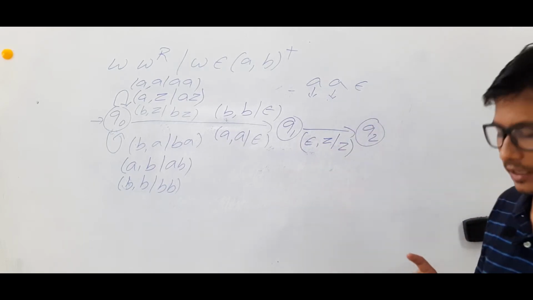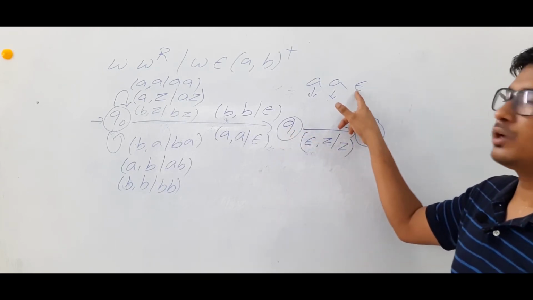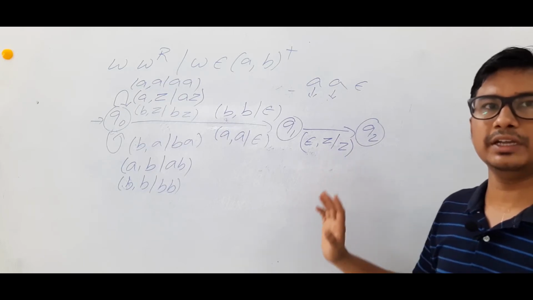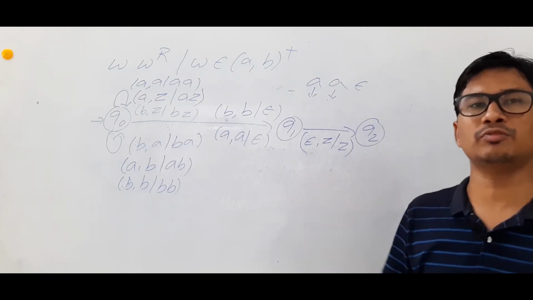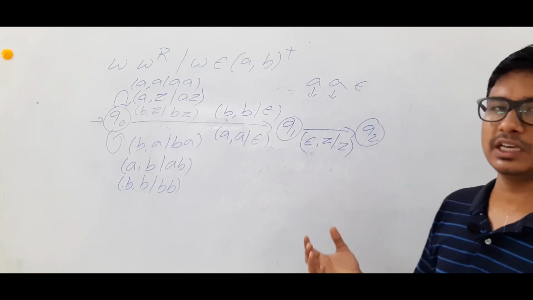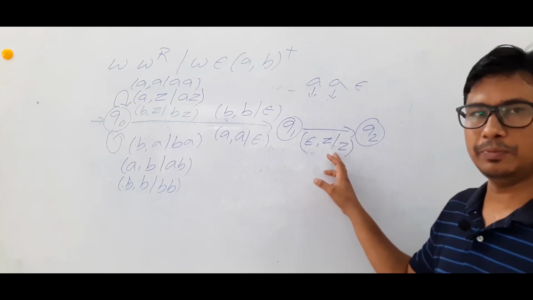Let me discuss again. I am in the state Q1. I am looking at the input alphabet epsilon and the top of the stack is Z. Meaning the stack only consists of the bottom of the stack, which is the initial symbol of the stack. Then I can say that the entire W and W power R is finished. Then keep it as Z.